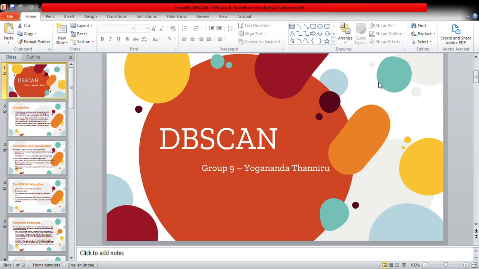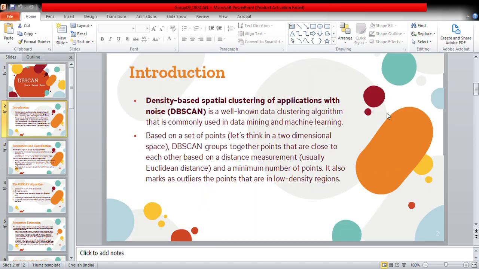So DBSCAN, also known as density-based spatial clustering of applications with noise, is an unsupervised machine learning technique which sometimes works better than k-means clustering and hierarchical clustering. So why would we use DBSCAN?